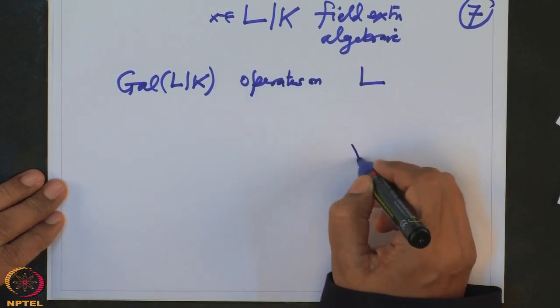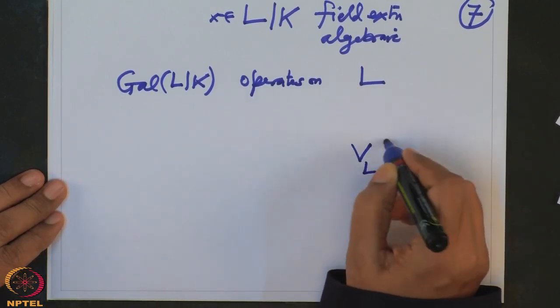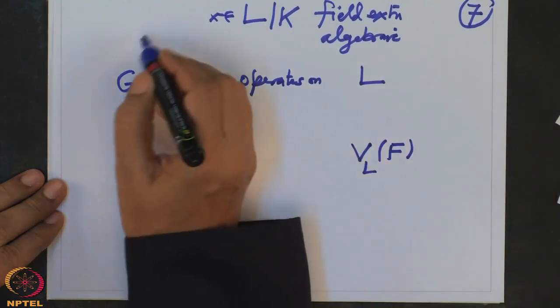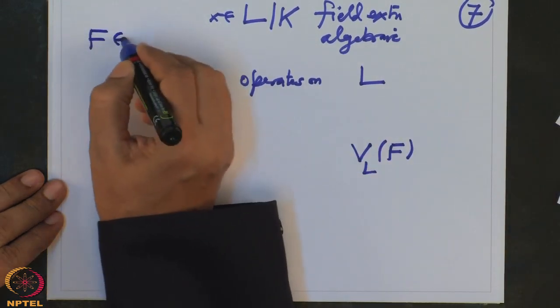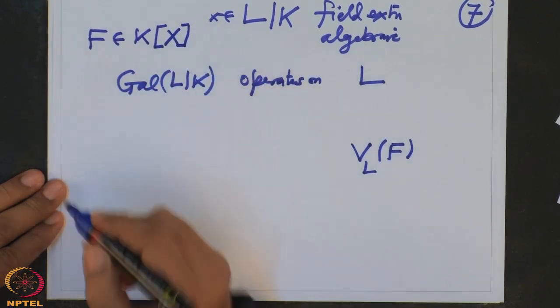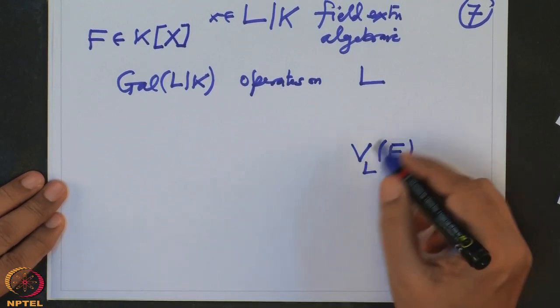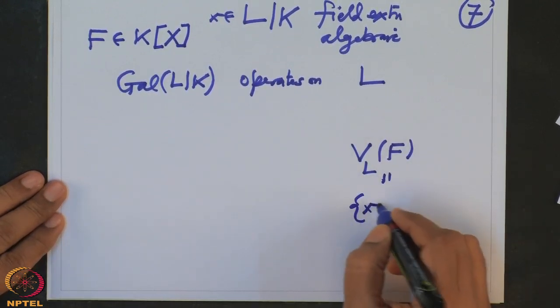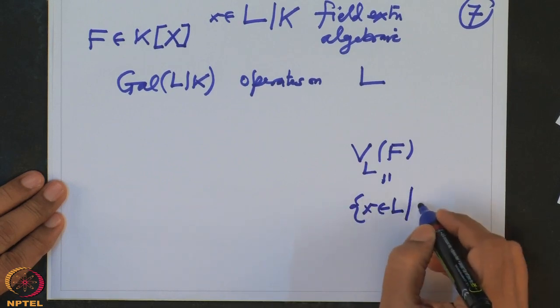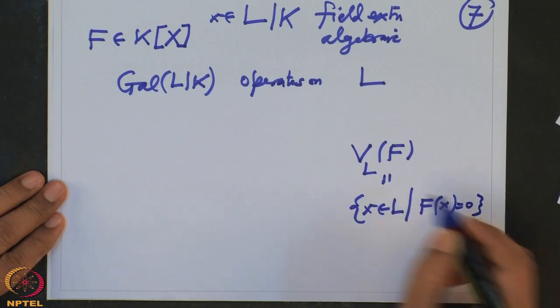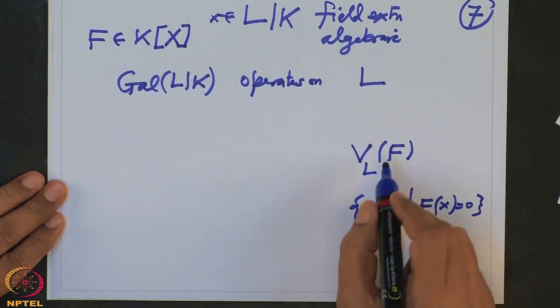But I have a smaller subset now, VL of f, where f is a polynomial in K[x]. This is the zero set of f in L, so these are all elements x in L such that f of x is 0.